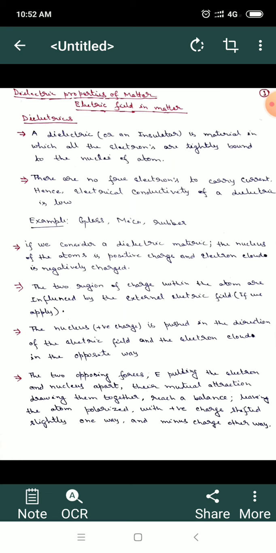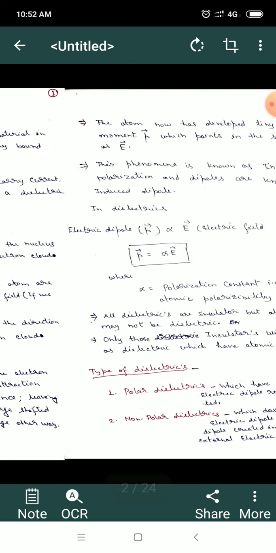When we apply an external electric field to a dielectric atom, what happens? The positive nucleus is pushed in the direction of the electric field, and the electron cloud is pushed the opposite way. So when the positive charge and electron cloud are separated, the two opposing forces, the electric field pulling the electron and nucleus apart and their mutual attraction drawing them together, reach a balance, leaving the atom polarized. This phenomenon is known as polarization, with the positive charge shifted slightly one way and the negative charge the other way.